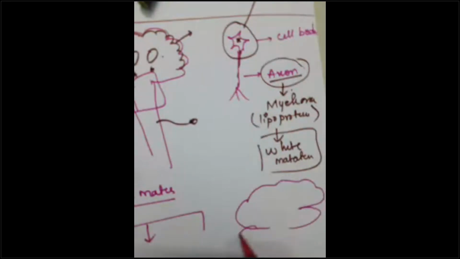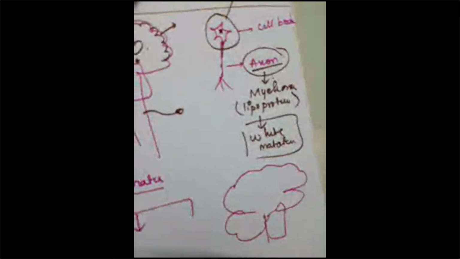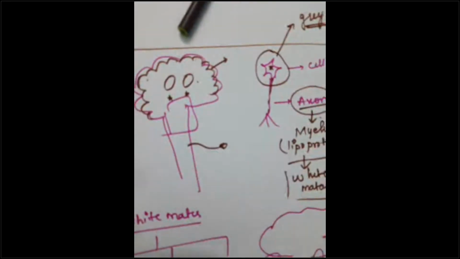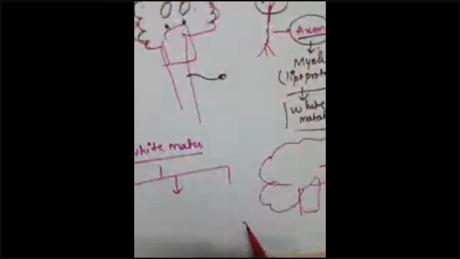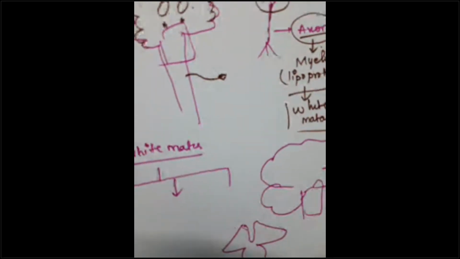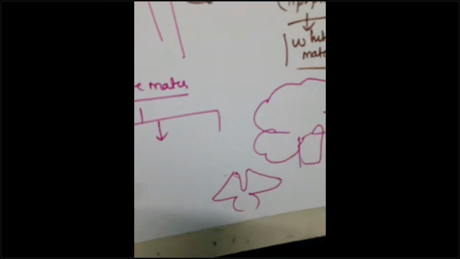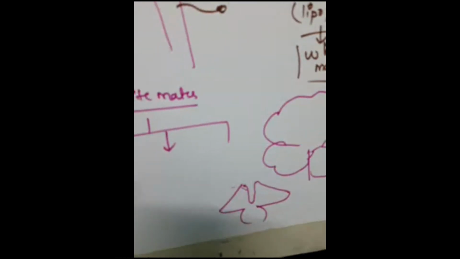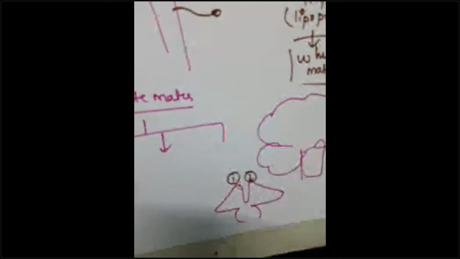So this is the cerebrum, this is the cerebellum, and this is the brainstem. We have two cerebral hemispheres. As we all know, this is one cerebral hemisphere and this is the other cerebral hemisphere. Okay, guys, I think it is visible. One cerebral hemisphere, two cerebral hemispheres.